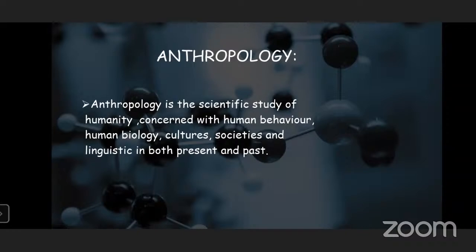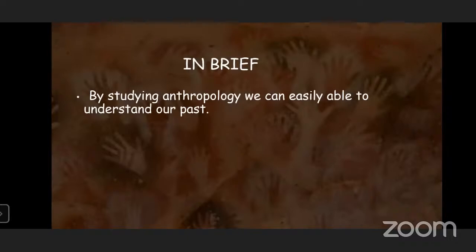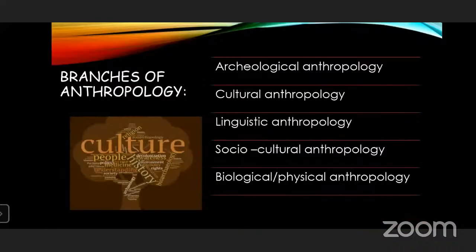What is anthropology? It is a scientific study of complete human biology and also behavior. It can also study the various aspects of humans. In brief, it is known as knowing our complete past. These are some of the branches of anthropology. All these branches give much information for anthropology.